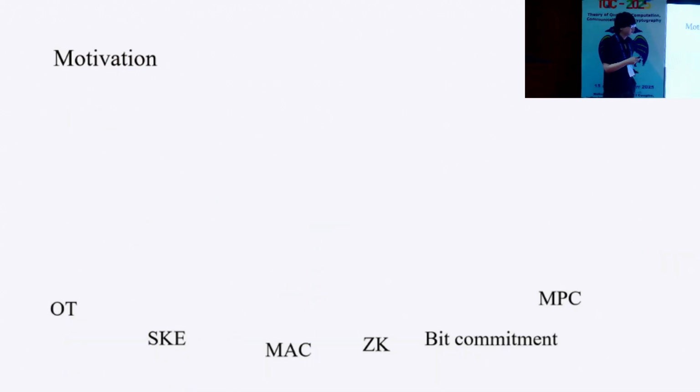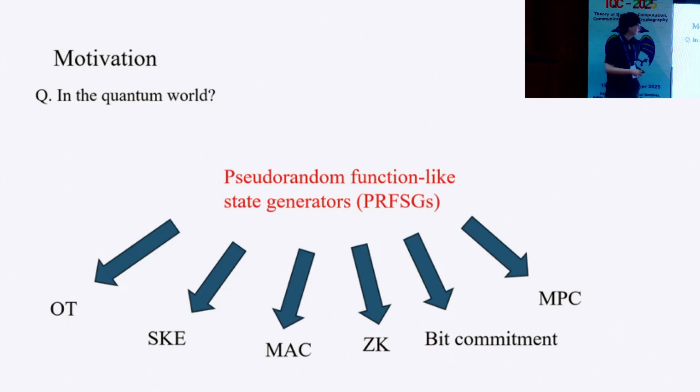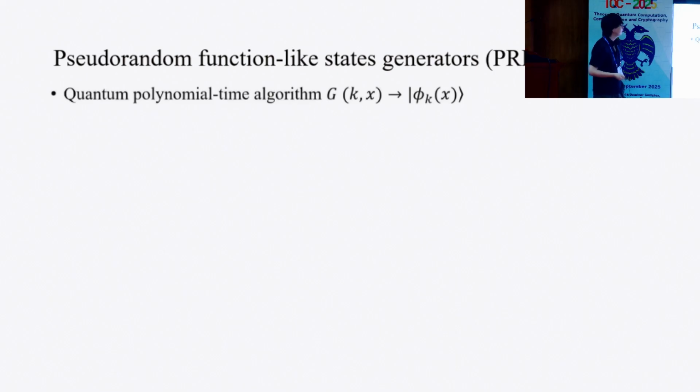But the situation becomes different in the quantum world. In the quantum world, we can construct these primitives from pseudorandom function-like state generators. I will call them PRFSGs for short. A PRFSG is the following algorithm. It is a quantum polynomial time algorithm which takes a secret key k and a bit string x and outputs a pure state phi k of x.